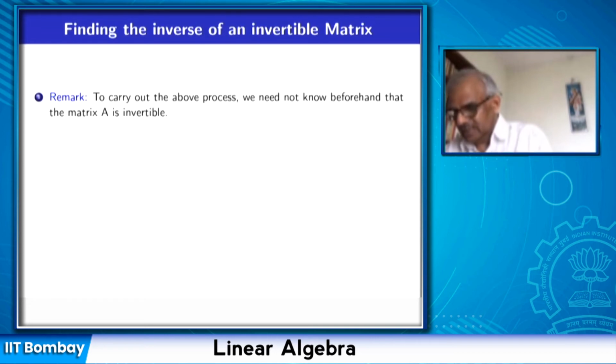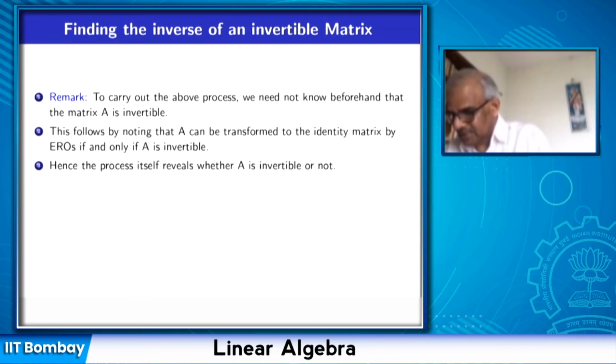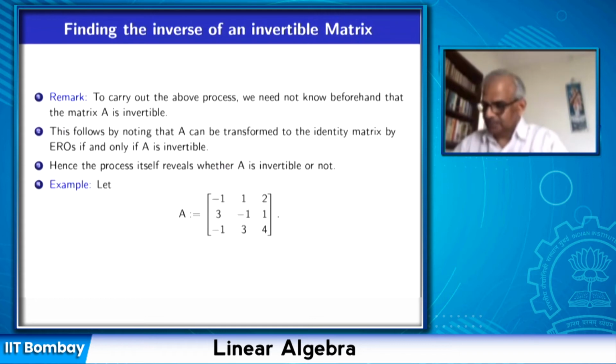Say the matrix is not invertible, and therefore in this case AX equal to 0 will have infinitely many solutions. So this process itself reveals whether A is invertible or not. So let's look at an example. Look at this 3 by 3 matrix. It's not clear whether this is invertible or not right now.